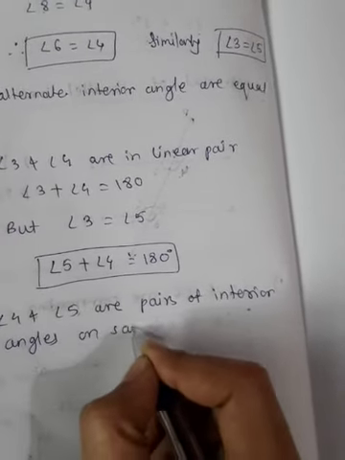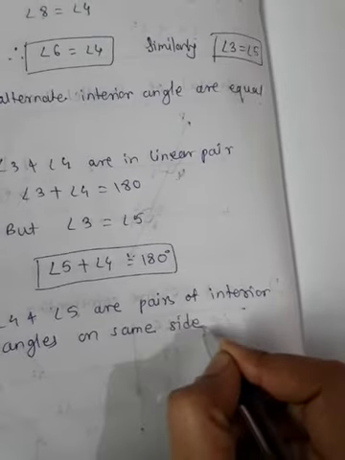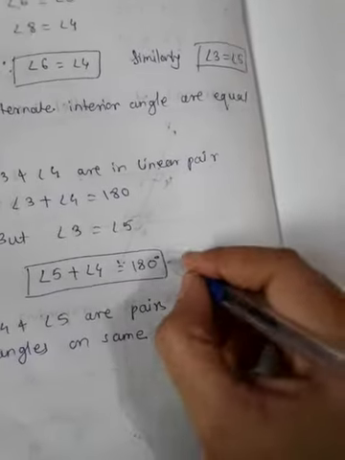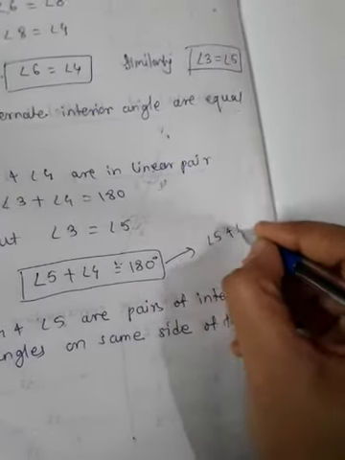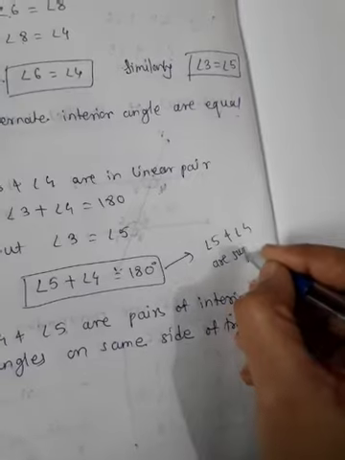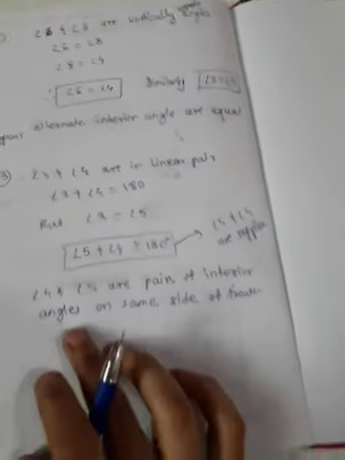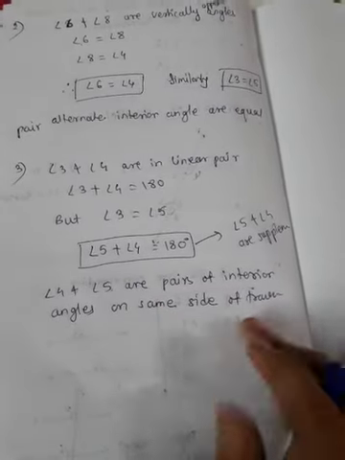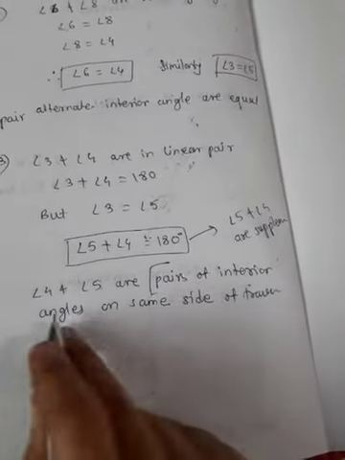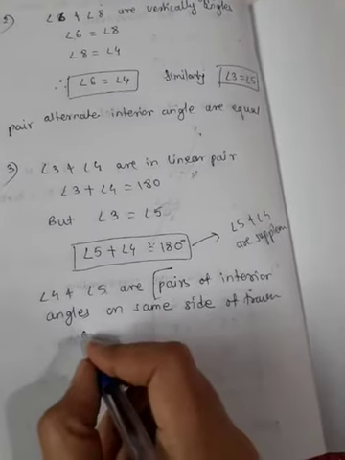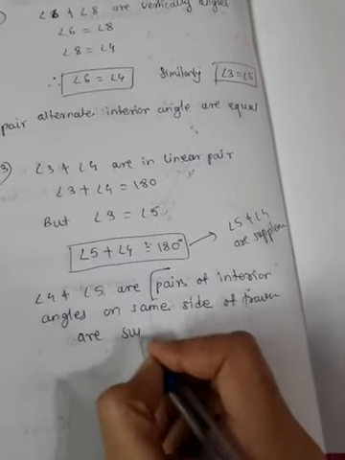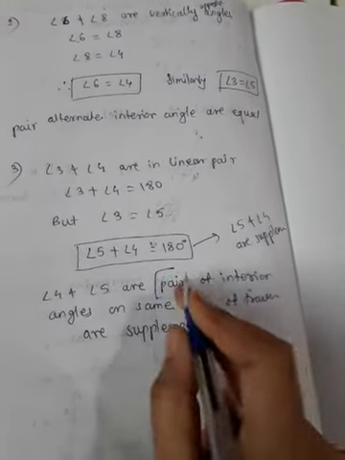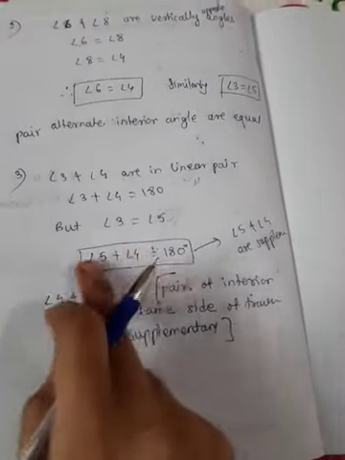And if their sum is 180, it means angle 5 and angle 4 are supplementary. What result do we get? The pairs of interior angles on the same side of transversal are supplementary, or you can say that the sum of pairs of interior angles on the same side of transversal is 180 degrees.